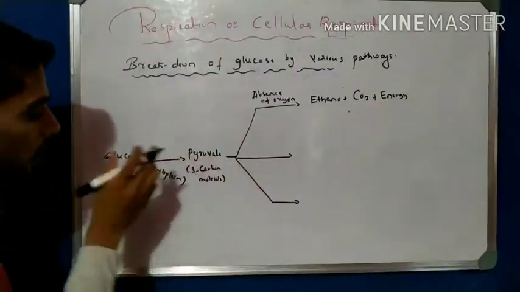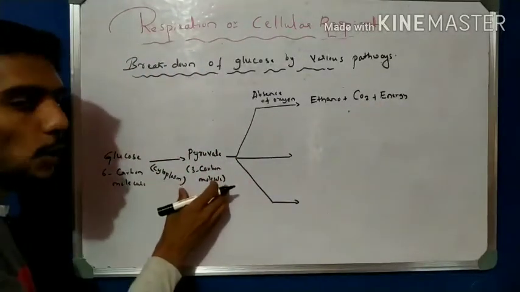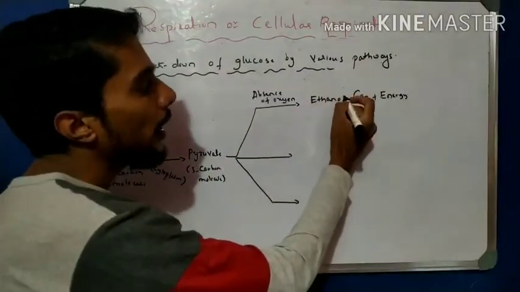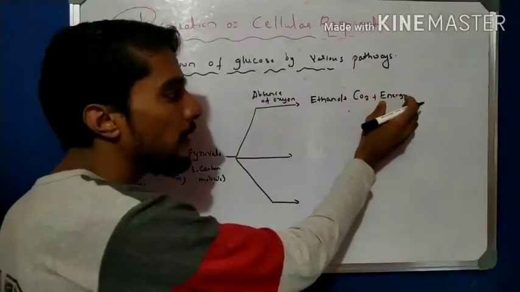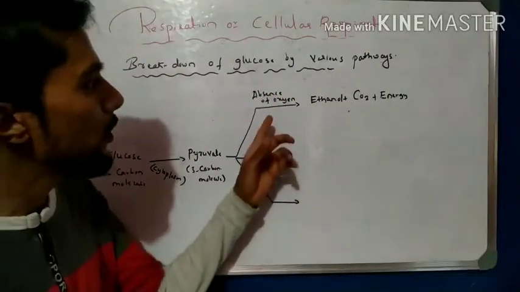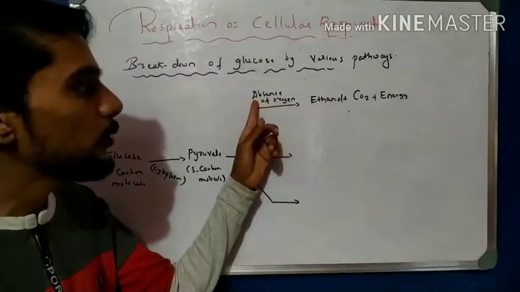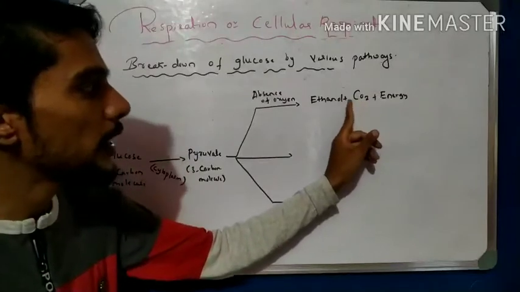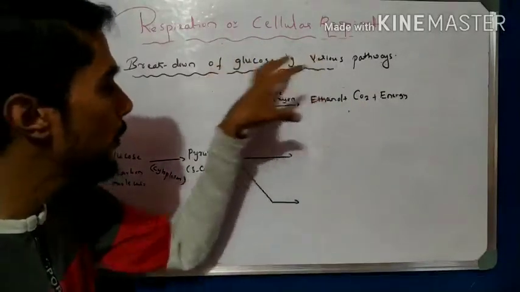Follow this process: first glucose is converted to pyruvate, then pyruvate is converted into ethanol, carbon dioxide and energy in the absence of oxygen. In the absence of oxygen, some organisms form energy along with the release of carbon dioxide and ethanol. That is very important to remember.